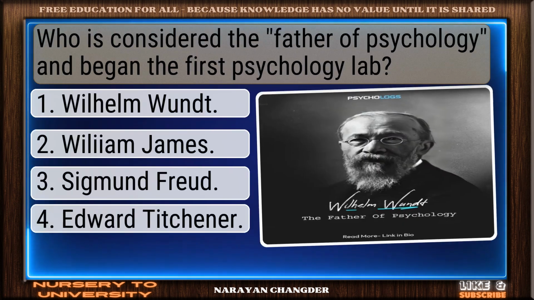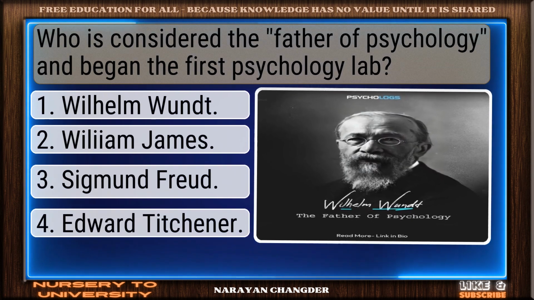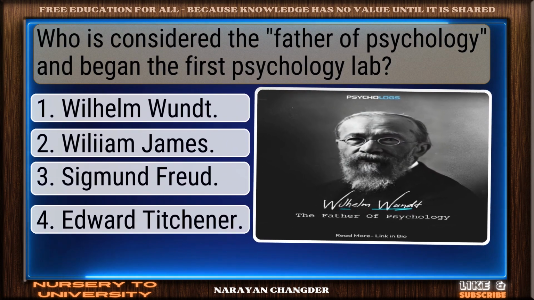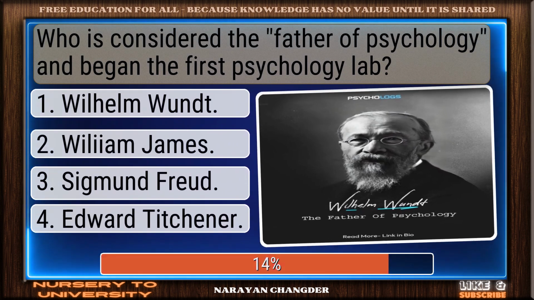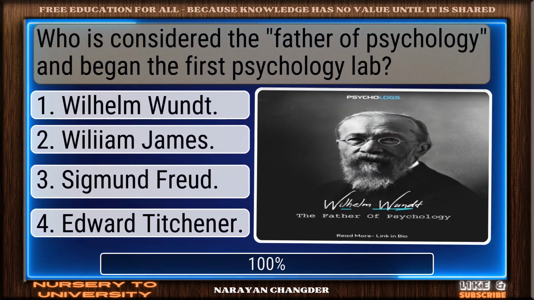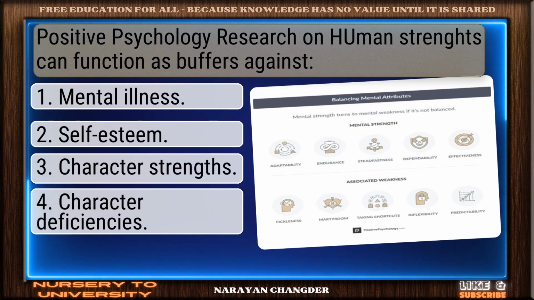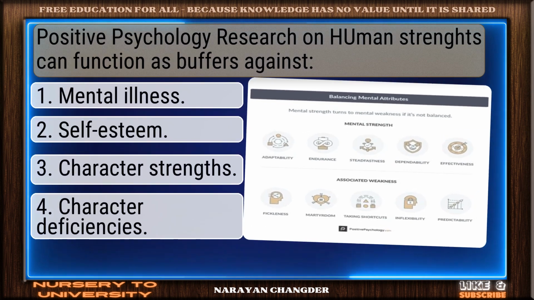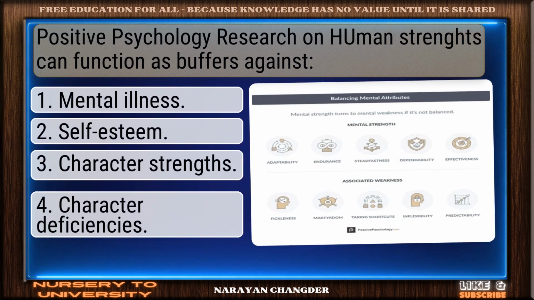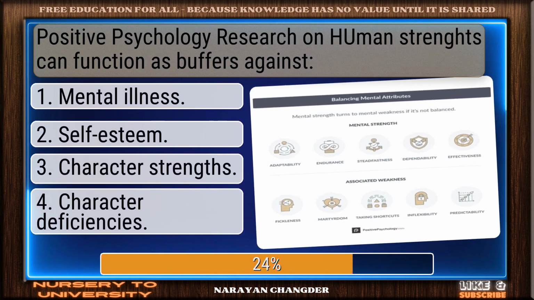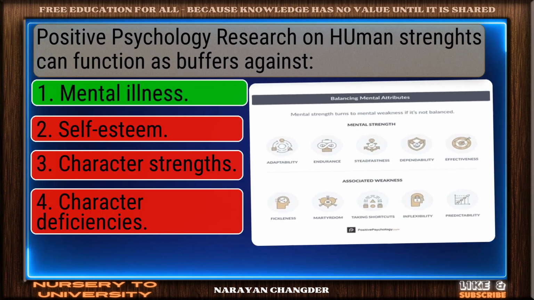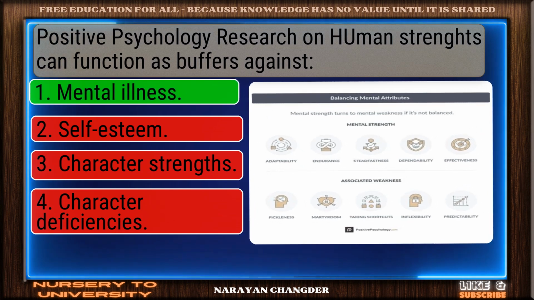Psychiatry? Who is considered the father of psychology and began the first psychology lab? Clear and correct. Wilhelm Wundt. Positive psychology research on human strengths can function as buffers against. Confident and correct. Mental illness.